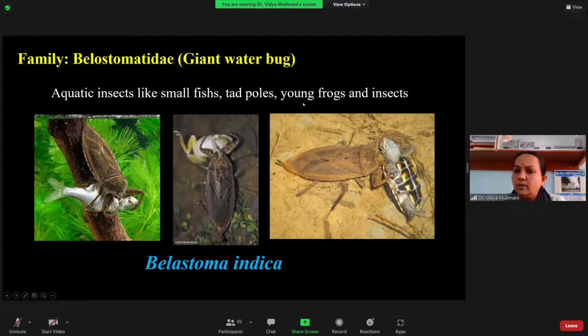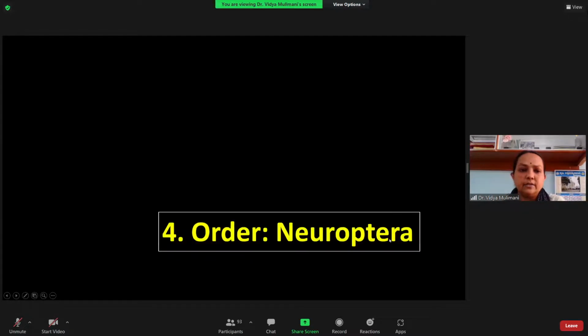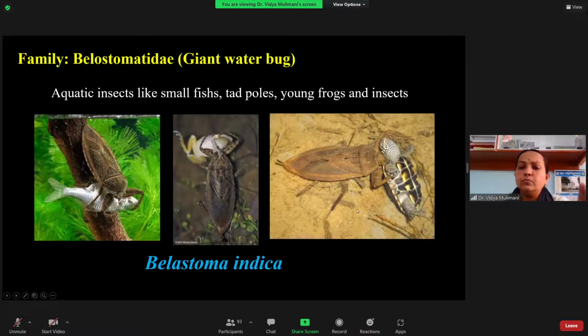It is a tadpole, young frog, and also you can see the baby of the turtle is also caught by the giant water bug. So it is a Belostoma indica. It is a general predator. Both nymph and adults are the predator. So these are the four families.